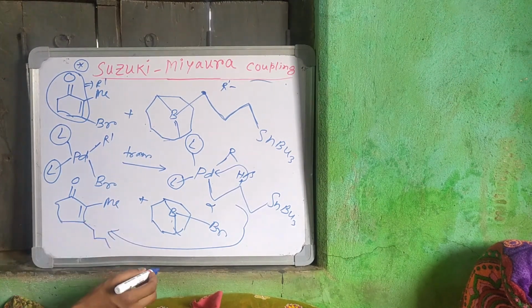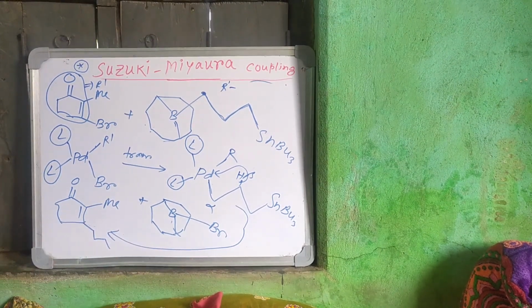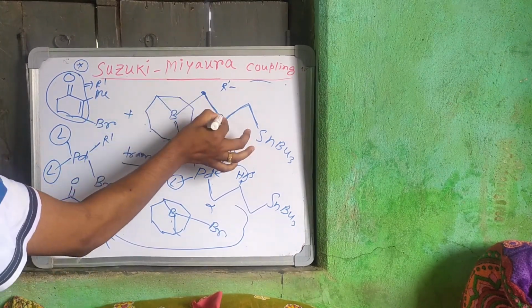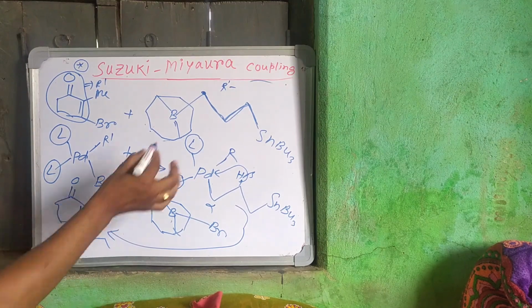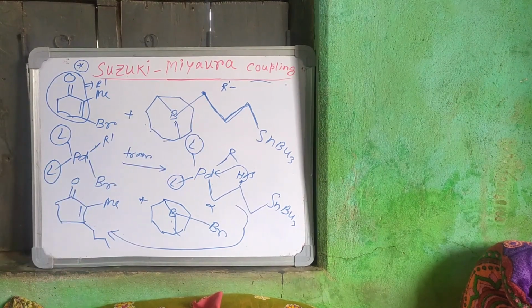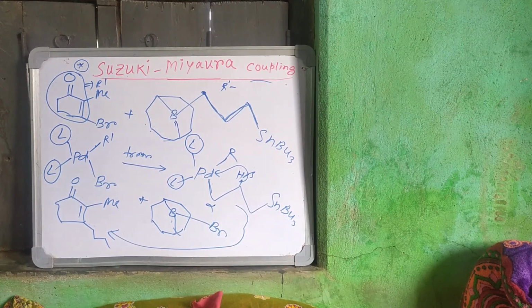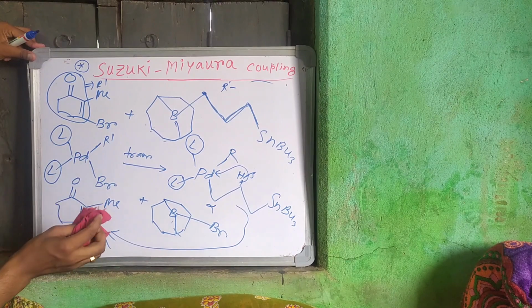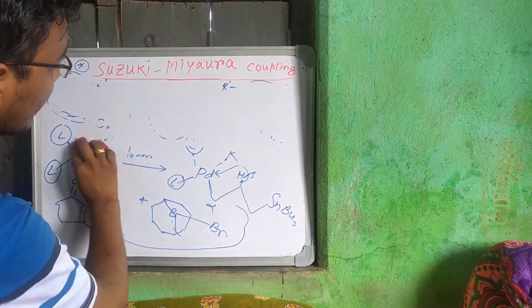Okay, so you can see if we use the bulky base, bulky ligand, even alkyl group, meaning alkyl boronate, also undergoes Suzuki-Miyaura coupling reaction. It is a very rare reaction. You can be familiar with that type of reaction. And the bulky ligand we can use like that.